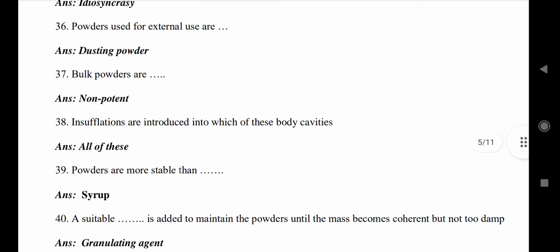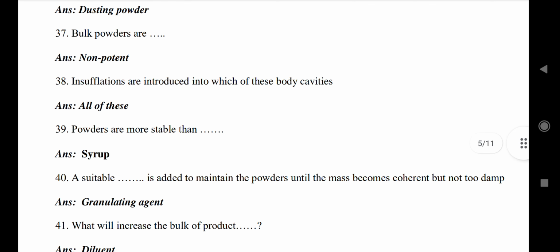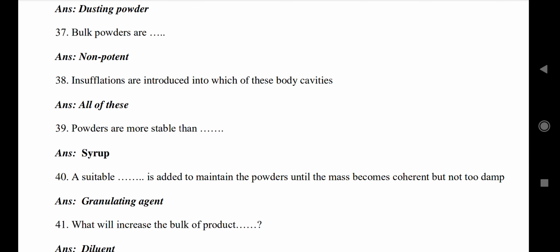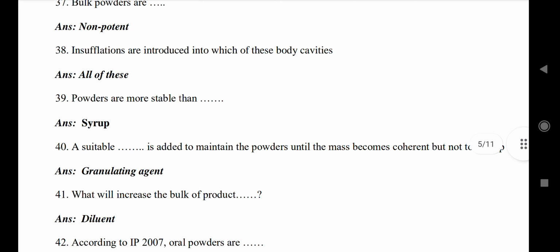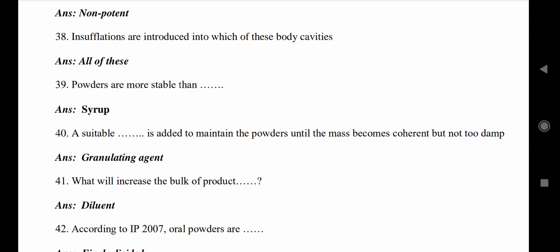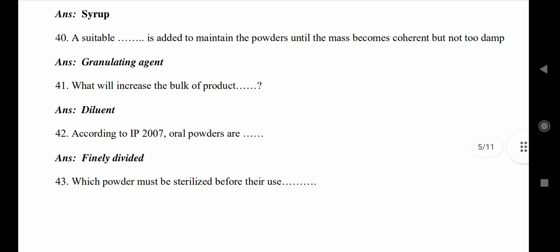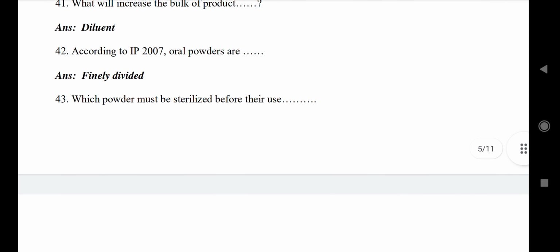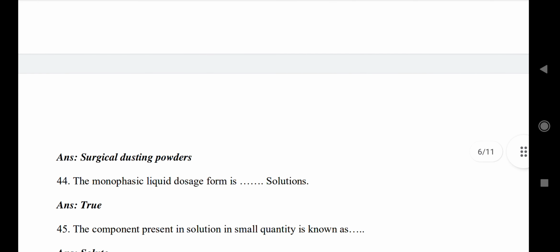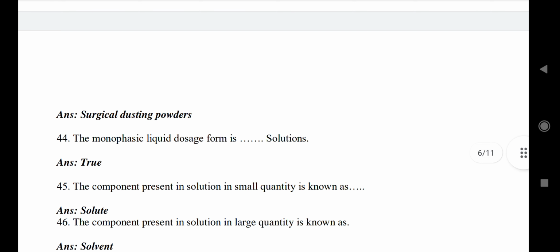Insufflations are introduced into which of these body cavities? All of those. Powders are more stable than syrup. A suitable liquid is added to the powders until the mass becomes coherent but not damp. Gelatin, which will increase the bulk of the product, is a diluent. According to IP 2007, oral powders are finely divided. Which powder must be sterilized before use? Surgical dusting powder.